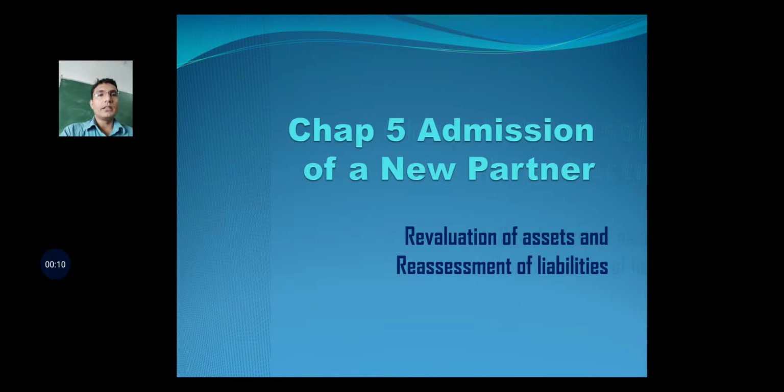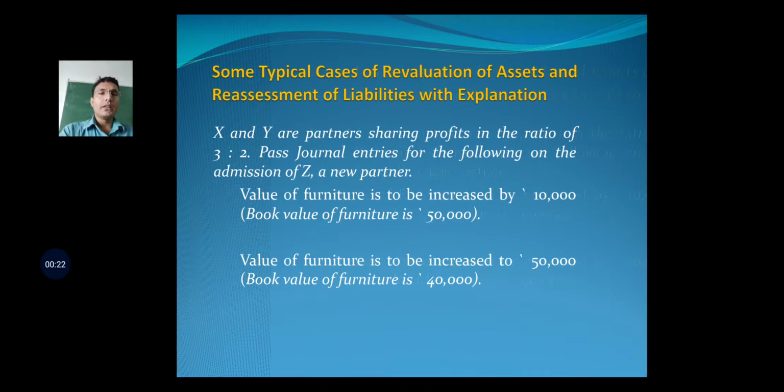So we were discussing revaluation of assets and reassessment of liabilities in the chapter of admission of a new partner. In the last video lecture, I explained the journal entries which are required to be passed when the firm revalues its assets and reassesses its liabilities at the time of reconstitution of the firm, that is when a new partner gets admission into the partnership firm.